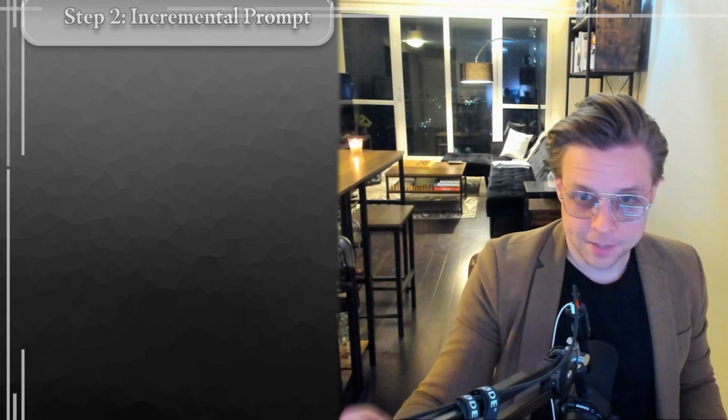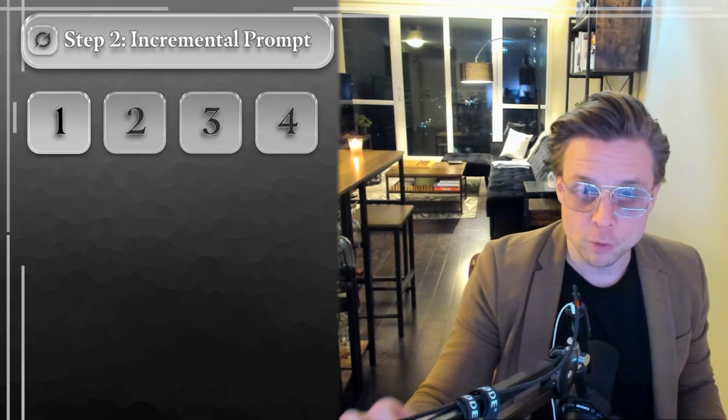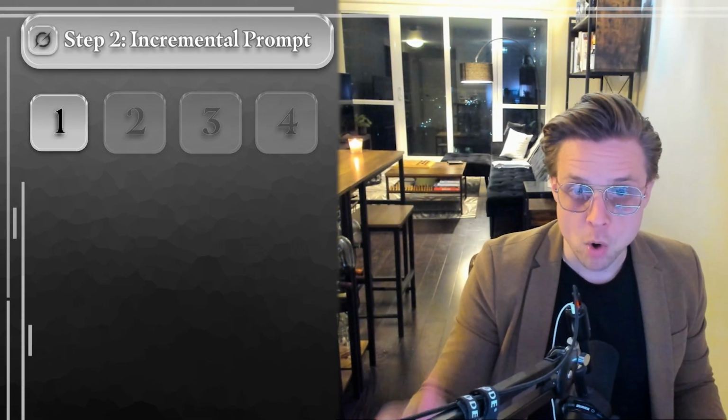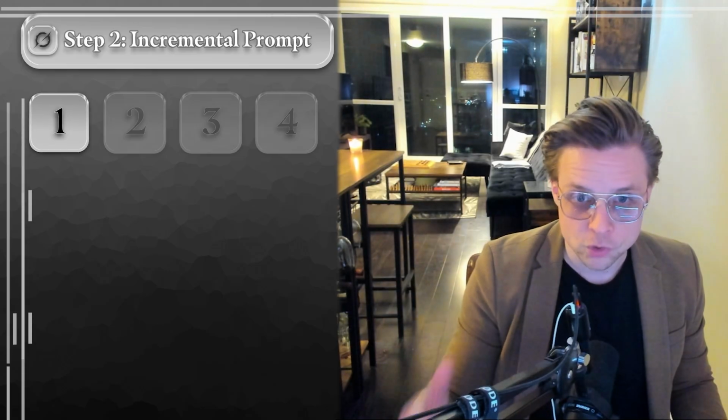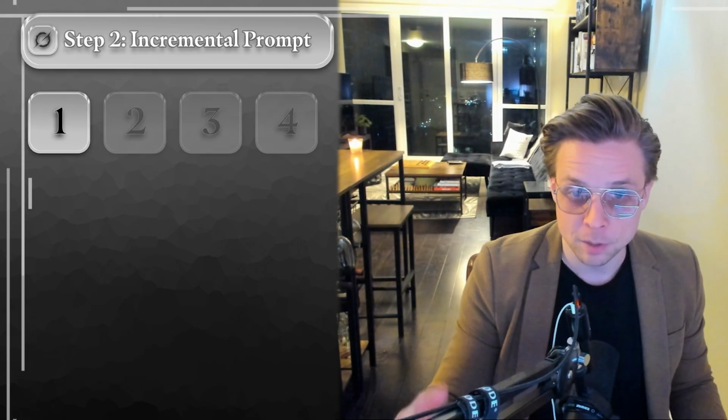All right, so the next step is you're going to create your first incremental prompt. And to be honest, this is probably the most important step in the entire guide. It is the heart and soul of the prompt engineering or vibe coding approach that I'm going to be outlining here. And to explain why it's so important, I'm going to tell you why most people fail at this stage.